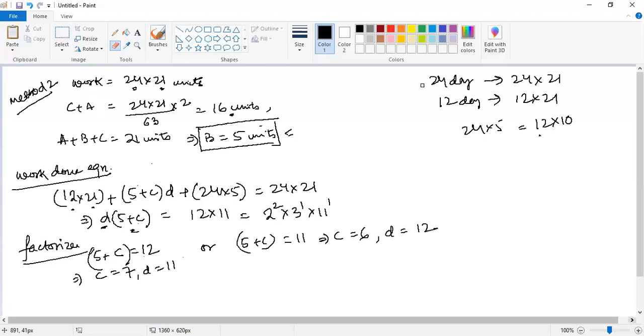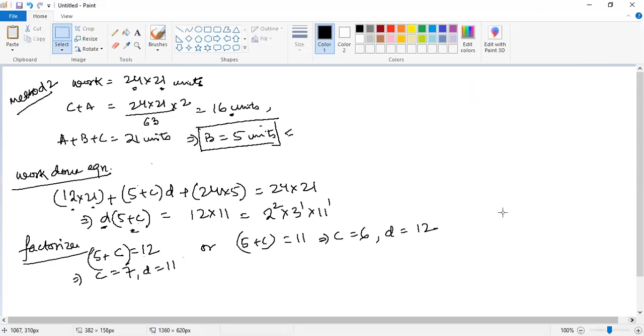Now, let me just erase this. Great. अच्छा, अभी let us look at this as case number 1 and this as case number 2. Now let us look at case 2 first. ठीक है, case 2 में क्या हो गया मेरा? c equal to 6 आ गया, d equal to 12 आ गया.